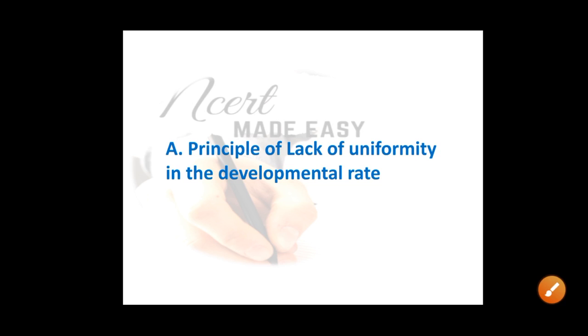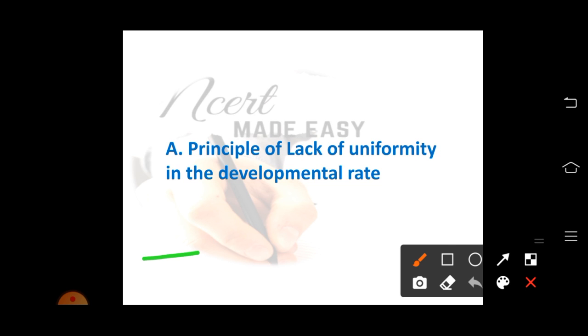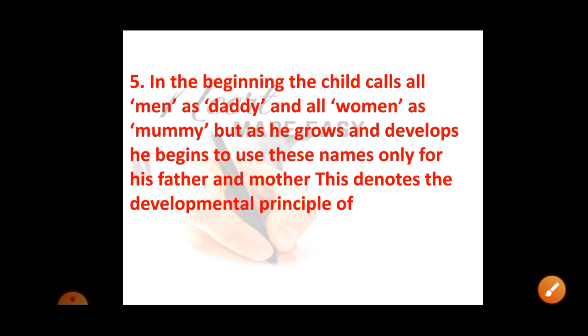That is, the development will be constant at some time and sometimes it will show a sudden change, and again it will become normal, and again it stops showing development. So the development is lacking uniformity. There is no uniformity in the rate of development. This is the principle.